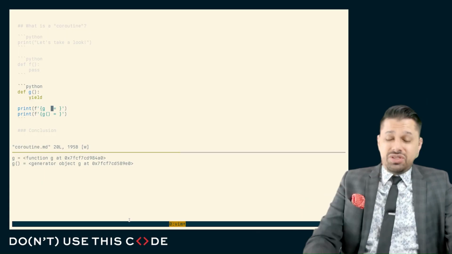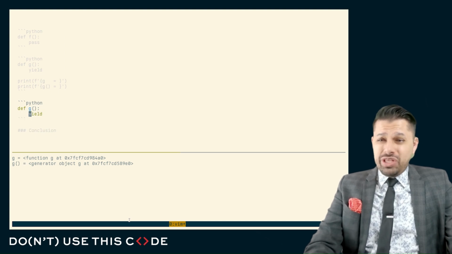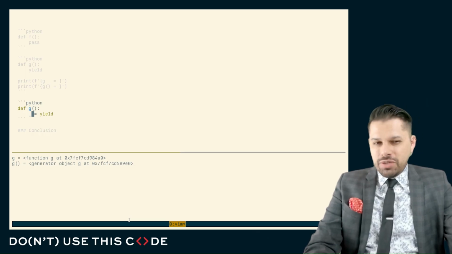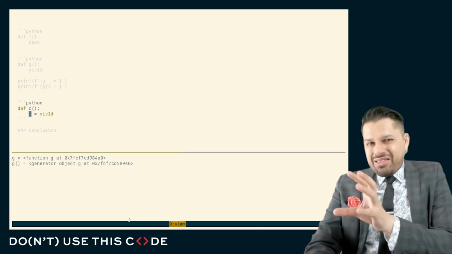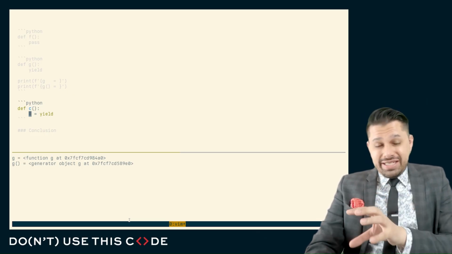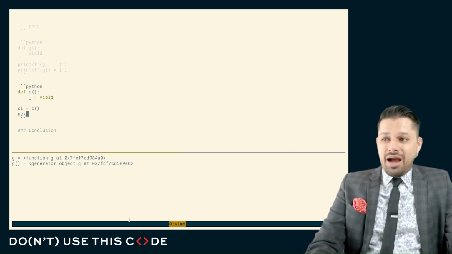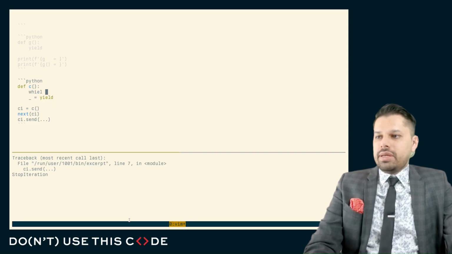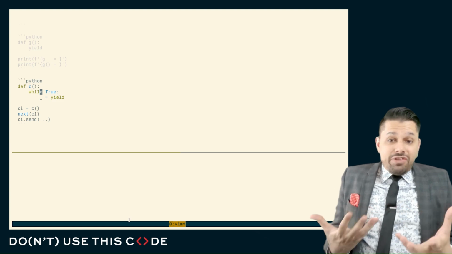So we're already confused. Now, if we happen to have a generator and, to the left-hand side of that yield, we are saving the result of the yield expression, you and I wouldn't call that a generator. You and I would call that a coroutine. But the Python interpreter and the documentation as it stands today says, no. That's just a generator with a send operation. So here we can do a next, and then we can send something into this. And of course, here we'd have to put this into a while True maybe, just so we can do this without getting the StopIteration. And so we have this other terminology.